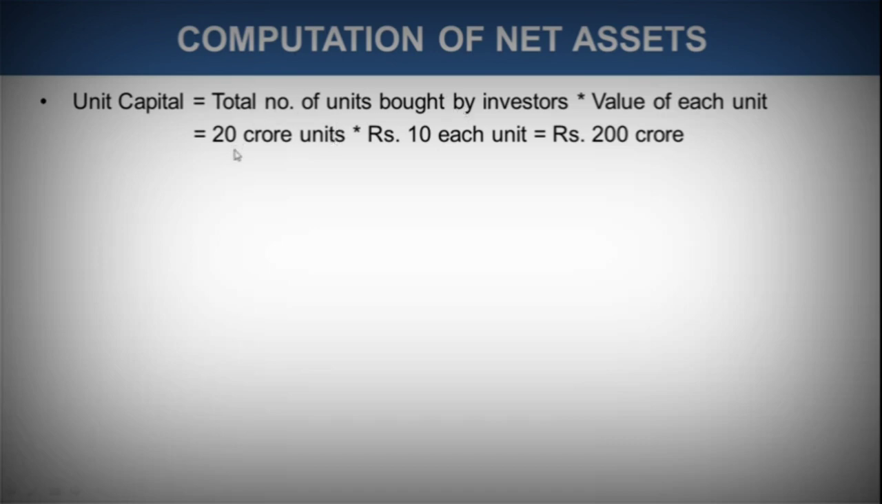So total number of units bought by investors is 20 crore units. Value of each unit is rupees 10 per unit. This way we can calculate the unit capital. It means for one particular mutual fund scheme, this amount of money has been raised from the investors by allotting them mutual fund units. So 20 crore units into rupees 10 per unit is equal to rupees 200 crore. So this is the unit capital for whatever mutual fund scheme we have been considering to derive the net asset or net asset value.